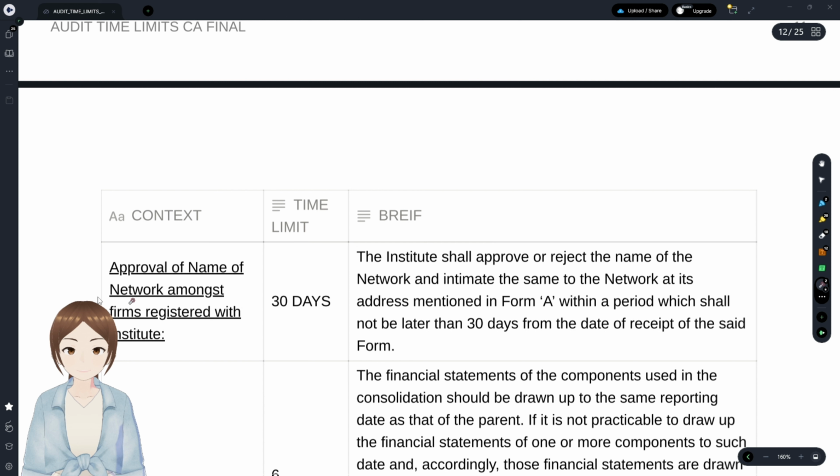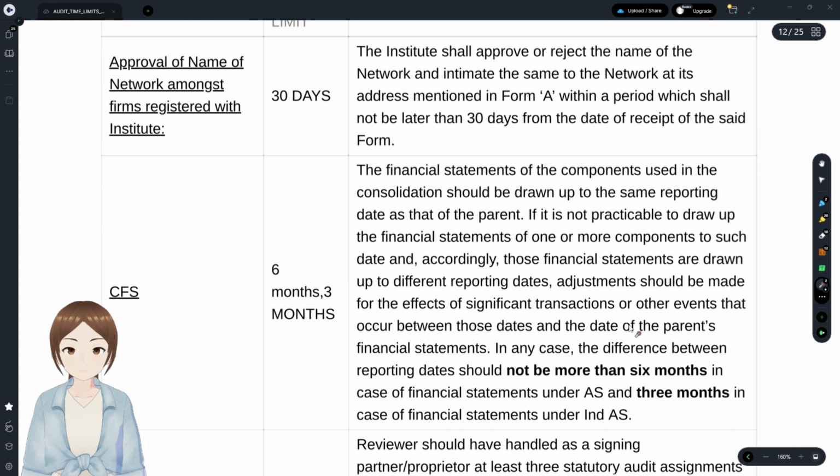Approval of name of networks among the firms registered in the institute. When an accounting firm or auditing firm submits an application in Form A to the institute, the institute shall approve or reject the name within the network or not, with address.